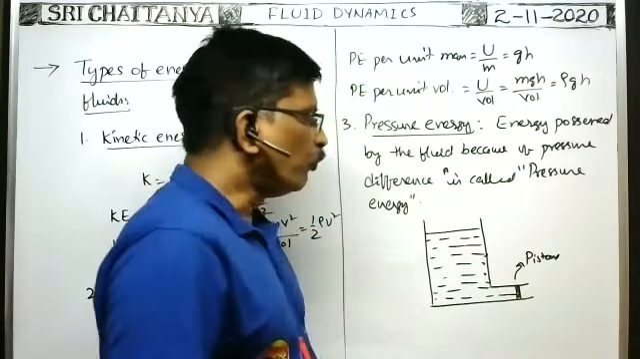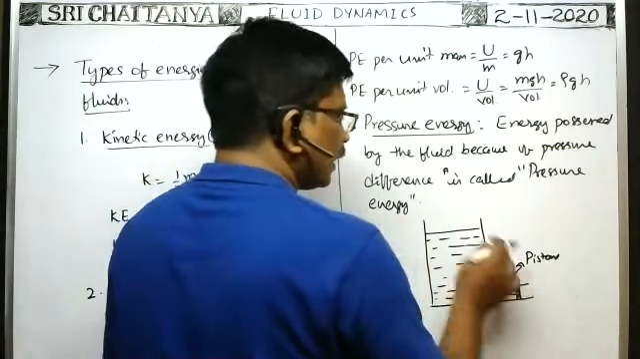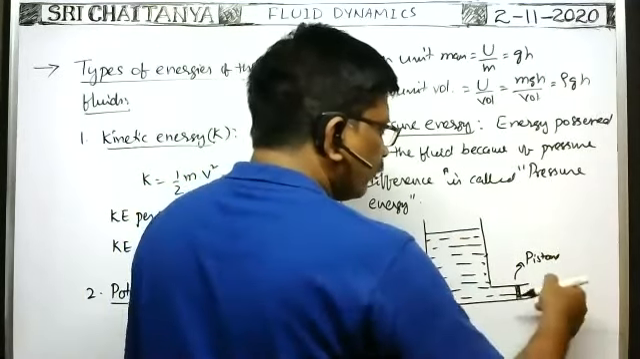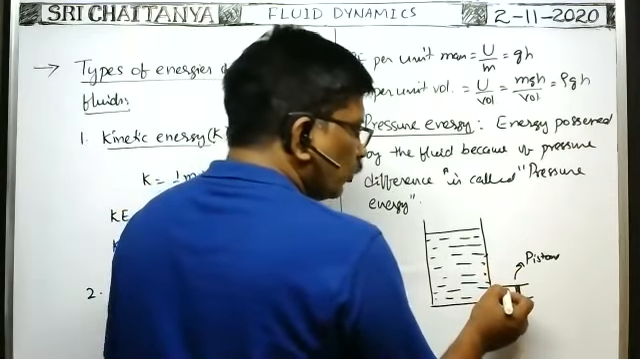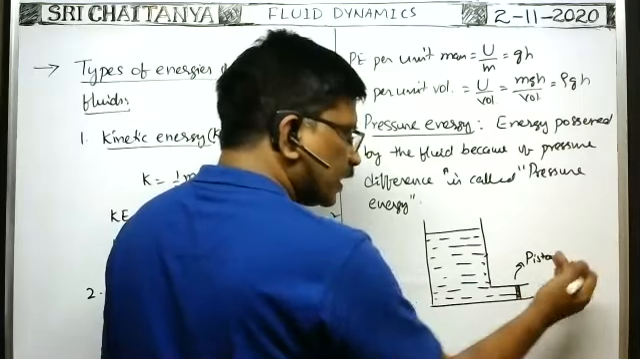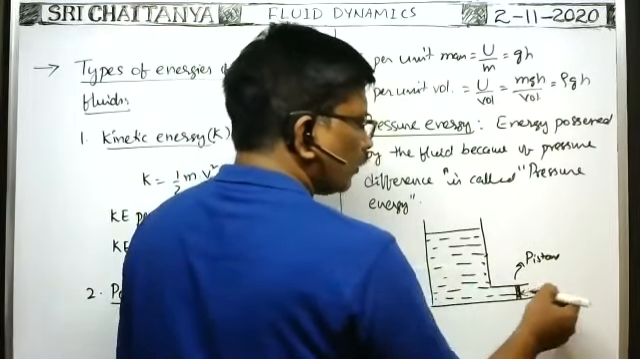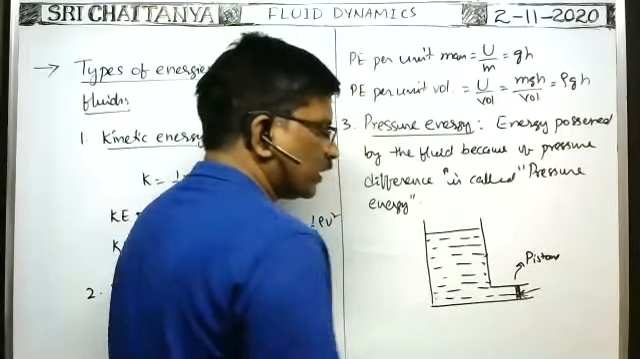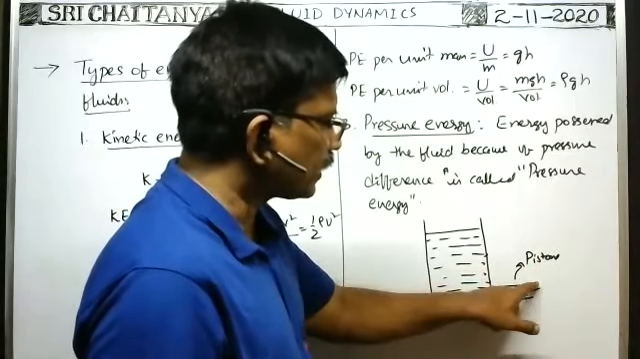Now we want to increase the level of the liquid. We want to move the liquid from this place to this place in this direction. That means the liquid has to flow from this place to this place, so we have to push this piston in this direction. On the piston you apply some pressure.